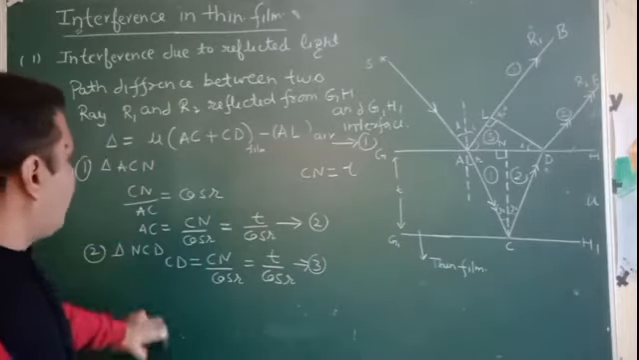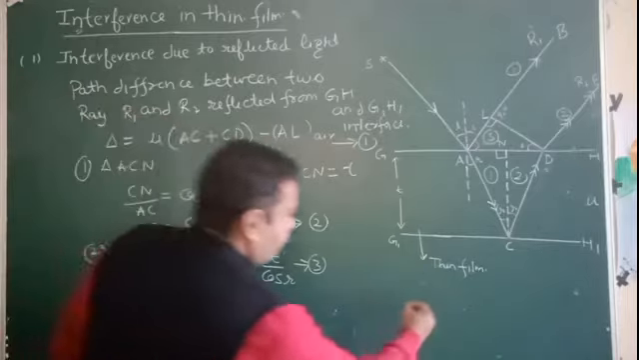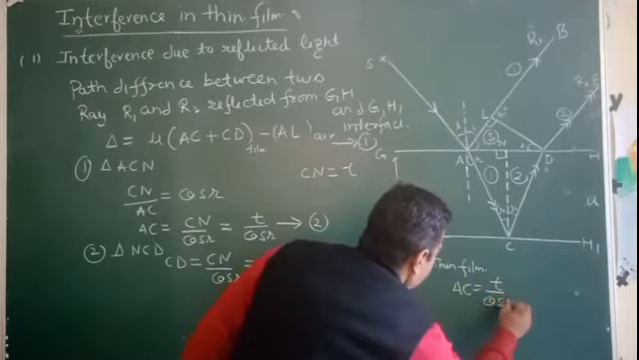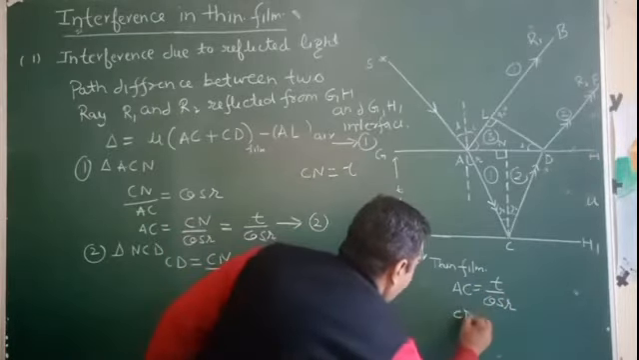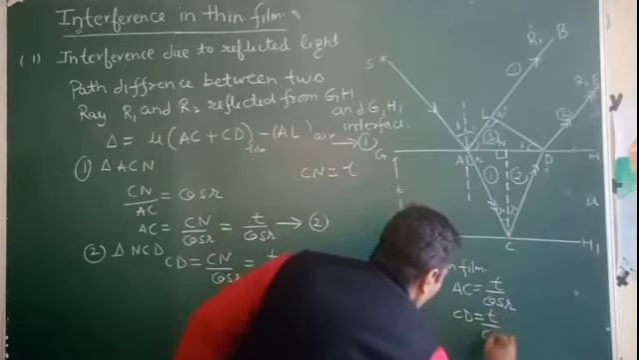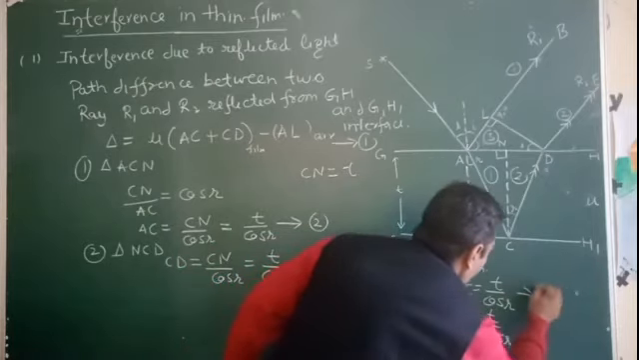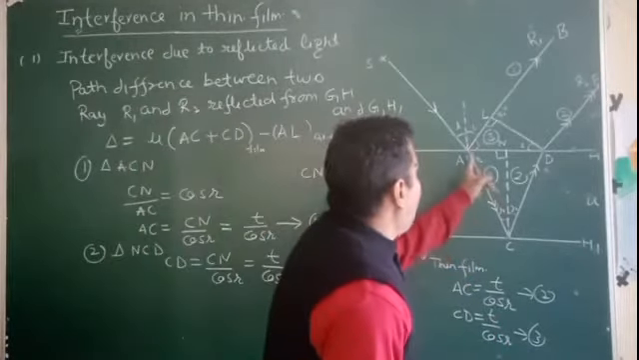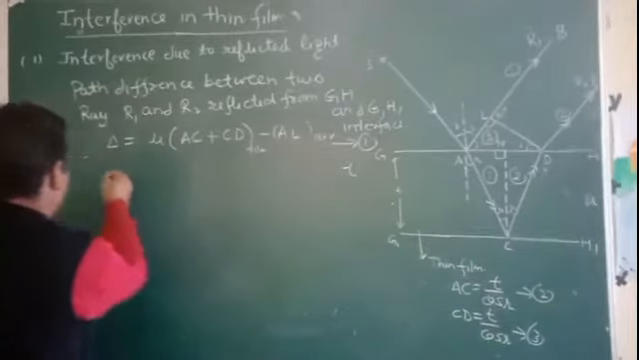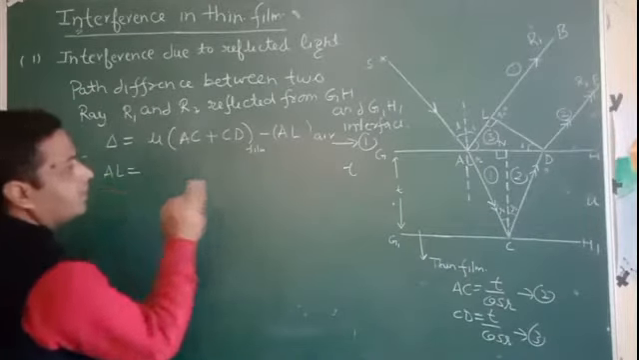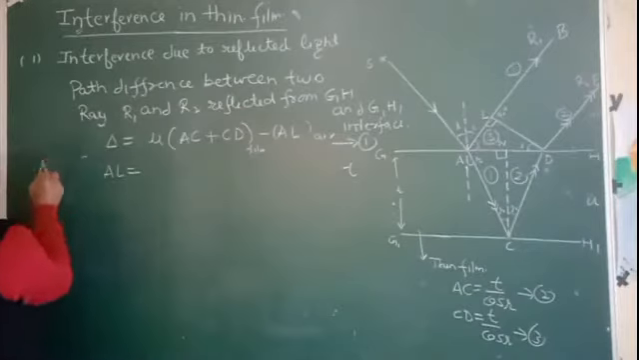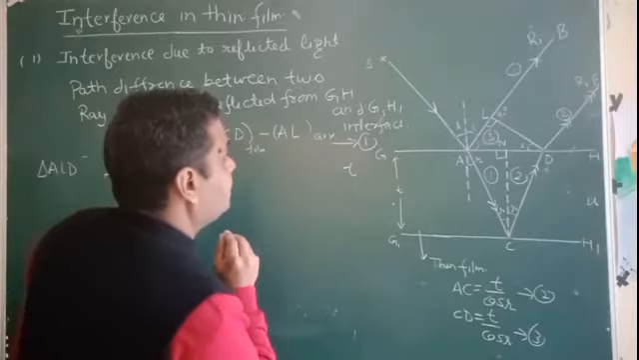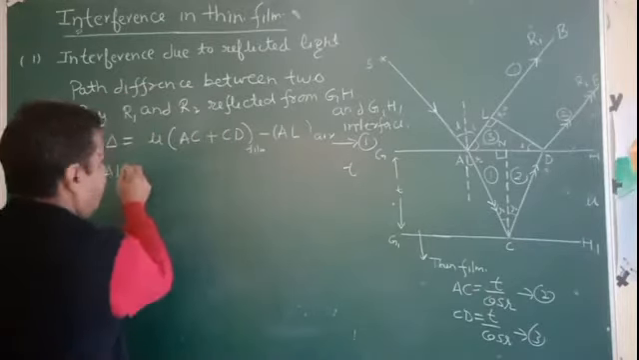Understand? So here we have seen from equations 2 and 3 that AC is equal to T by cos r and CD is equal to T upon cos r. That is equation 2 and this is equation 3. Now we are going to calculate AL. So what is AL? AL is basically from triangle ALD.